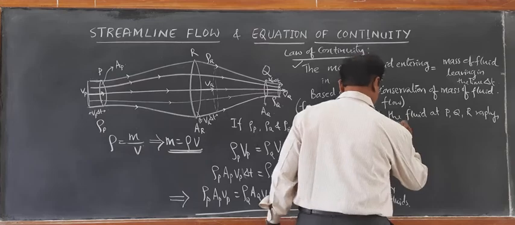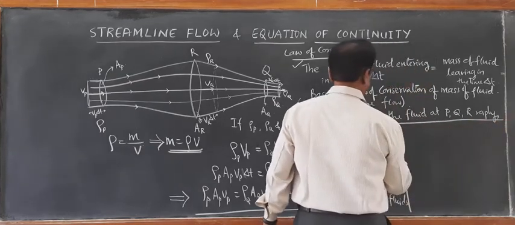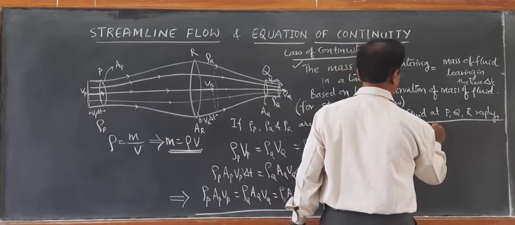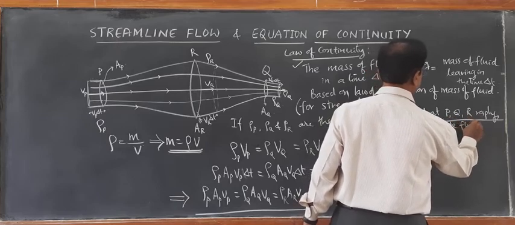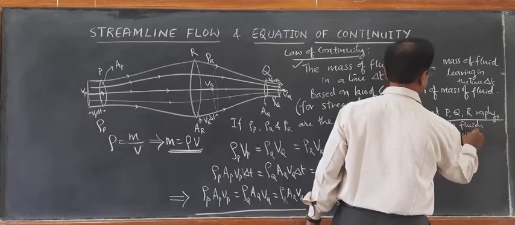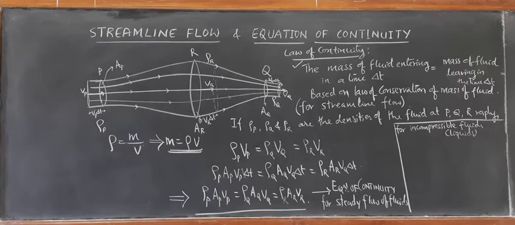Now you see, for incompressible fluids, like liquids. What happens to this?